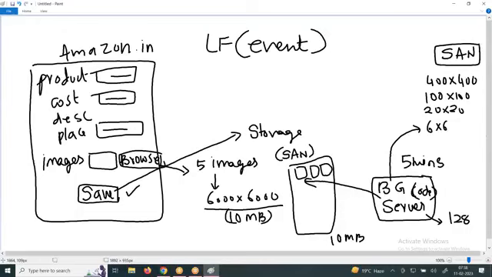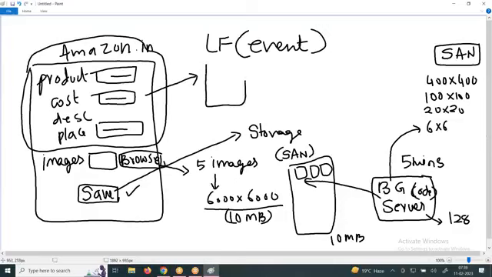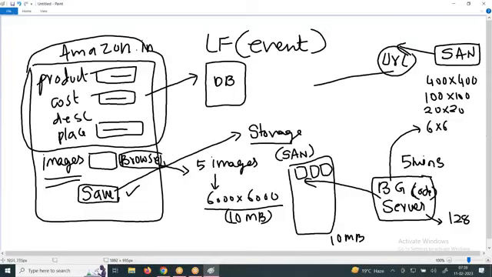Now why, sir, are you doing it like this? Let me explain. What is this content? Product details. Product details are directly stored in a database table. But images are stored in a sandbox. Once they are stored in the sandbox, they will have a URL for those files, right?